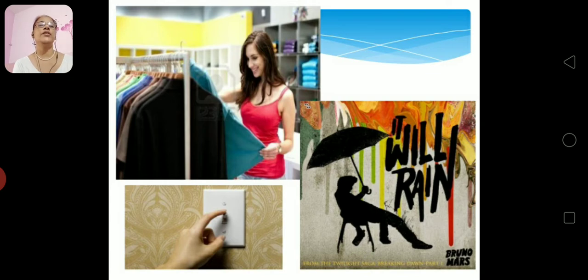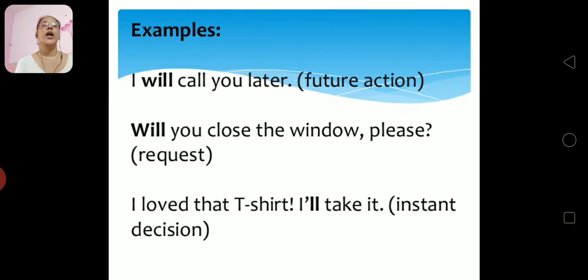See the pictures? I will call you later. Future action. Will you close the window, please? Request. I loved that t-shirt. I'll take it. This is an instant decision.